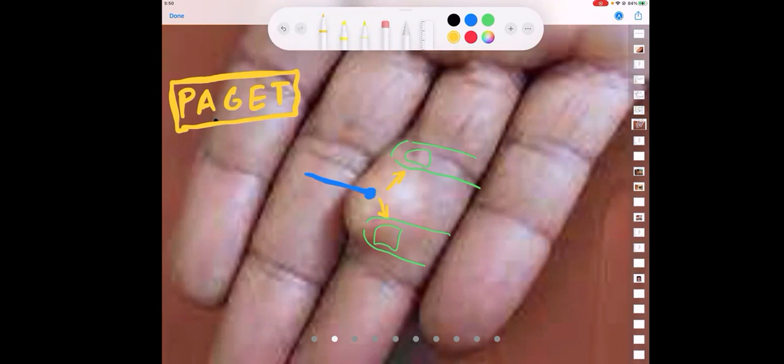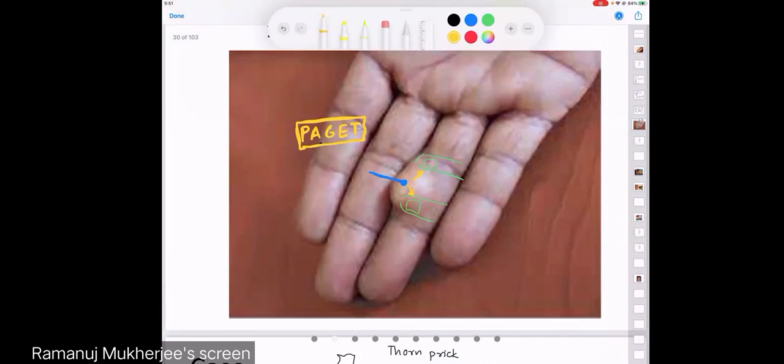Can you see this displacement of the fluid? So the 2 fingers are placed on the 2 sides of the swelling. The center is depressed by a matchstick, and what is this test called? This is called Paget's test.